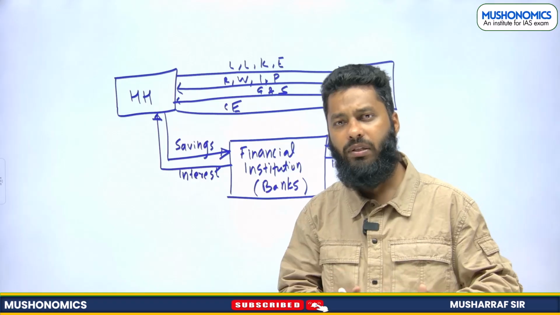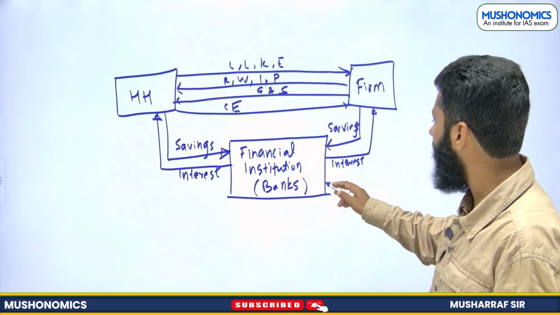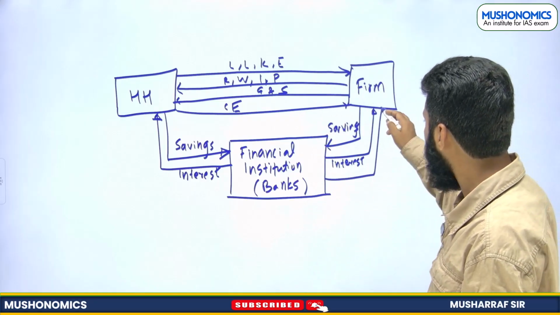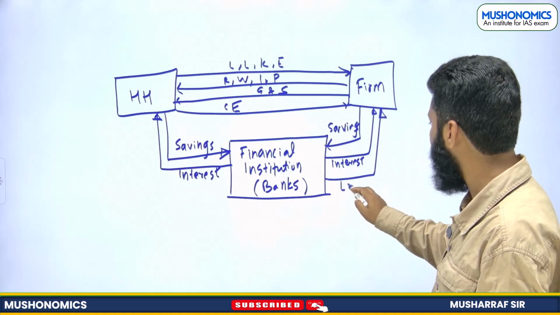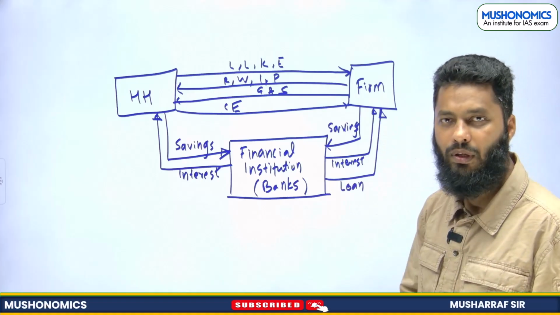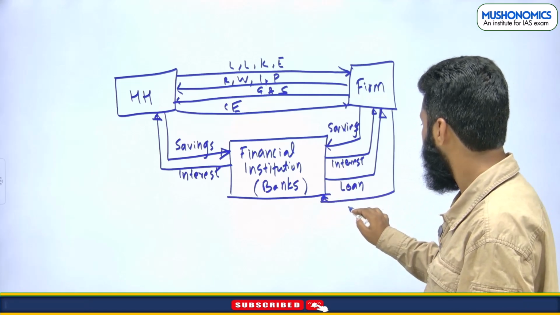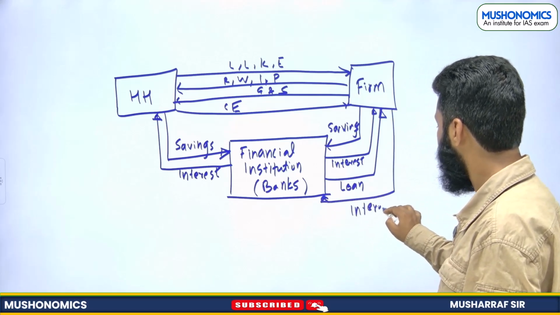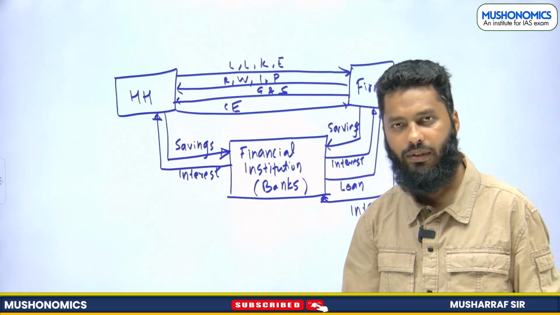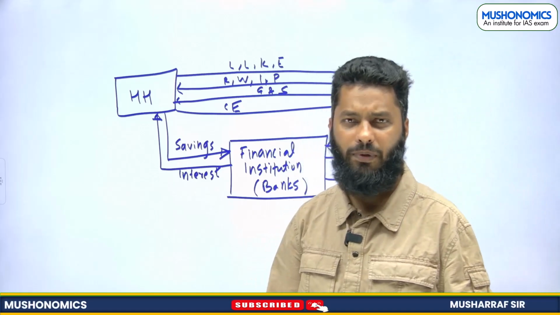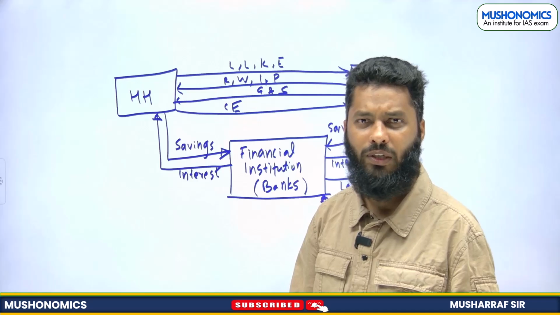So when I am in need of money, I can take a loan from the bank. So firms can take loans from the bank, and on a loan you have to pay interest. Similarly, households: personal loan, vehicle loan, marriage loan, education loan.